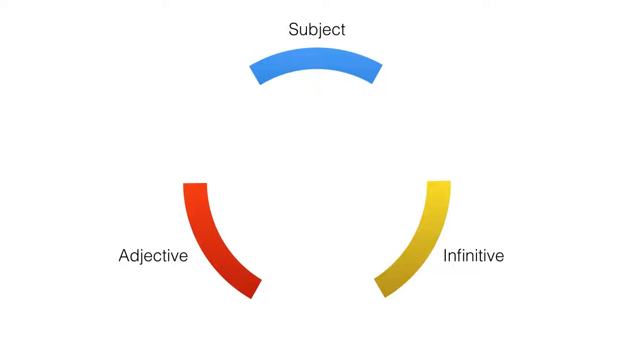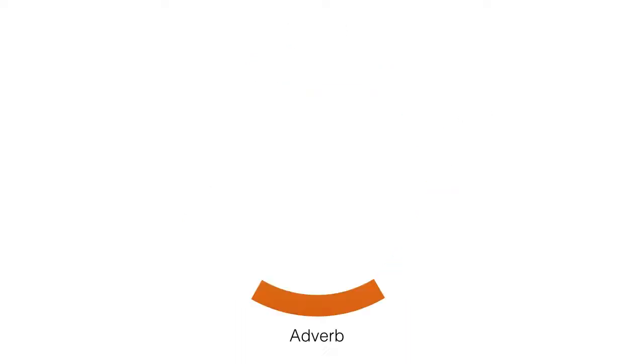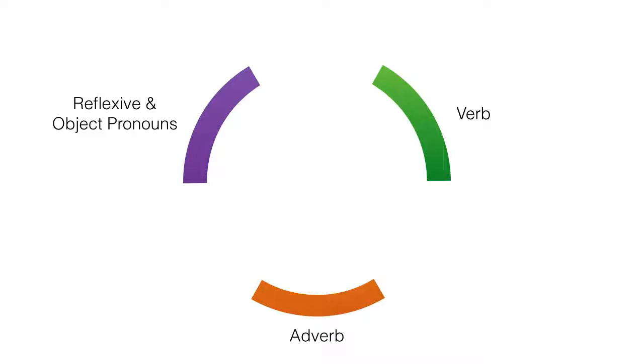Again, we have people, subjects which do the action, infinitives which are the action before they meet up with the subject, and adjectives which add to our knowledge about people, places, or things. Then we have what happens when people actually decide to do stuff. We have a way of saying how they do stuff, and a way of saying who they're doing stuff to or for. Again, infinitives become verbs when people do stuff. Adverbs add to our knowledge about how people do stuff, and then we have a bunch of purple pronouns which tell us to whom the action is being done.